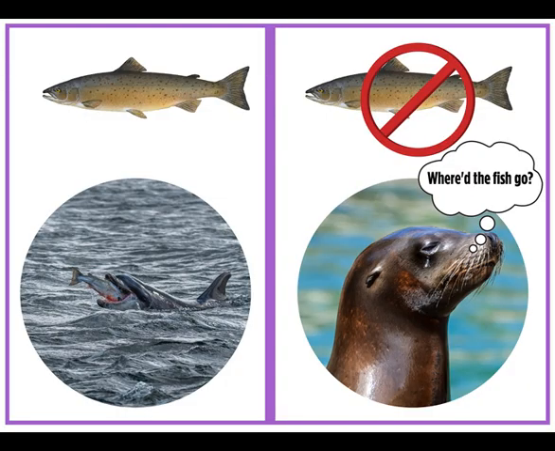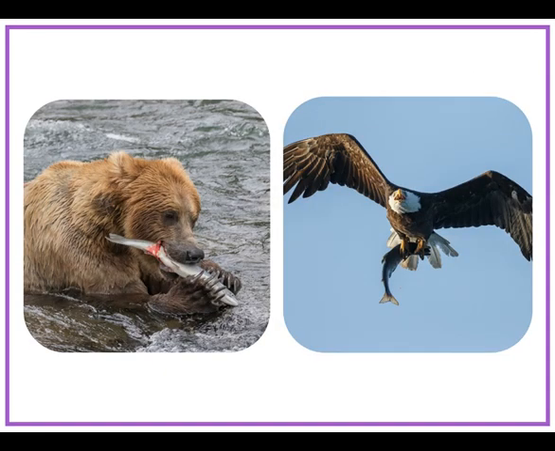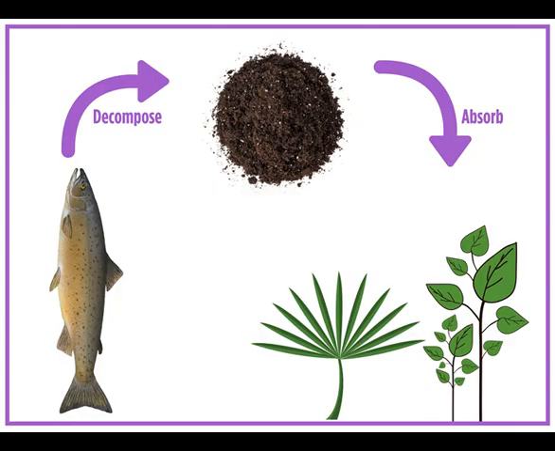When a salmon population shrinks, ocean systems are affected. Many ocean animals like whales, dolphins, and seals rely on salmon as a source of food. If there aren't any salmon in the ocean to eat, ocean animals may die. The river ecosystem is also affected. In a river ecosystem, bears and birds rely on salmon as food. Plants also rely on salmon.